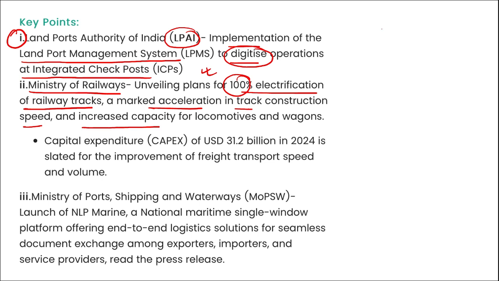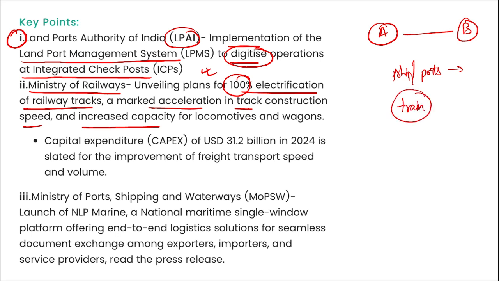One more thing you need to remember. We are talking about logistics. We are talking about taking goods from position A to position B. This can be done in few ways only. For example, if we want to do trade internationally, then ships and ports should be implemented. They should have better technology. They should be working on better efficiency. Then next thing is your train tracks. Trains, railway tracks, logistics track, freight trains, they should be working better.